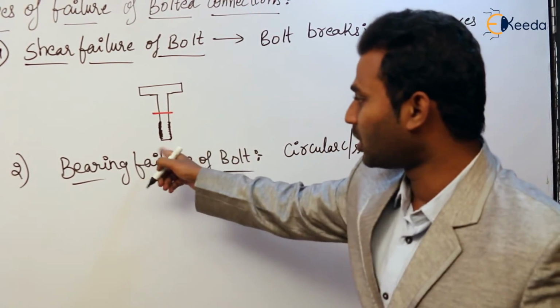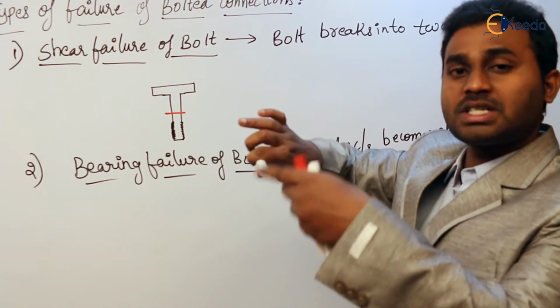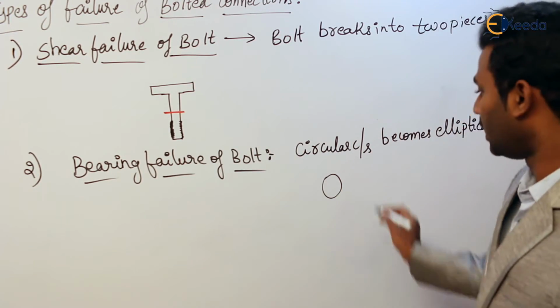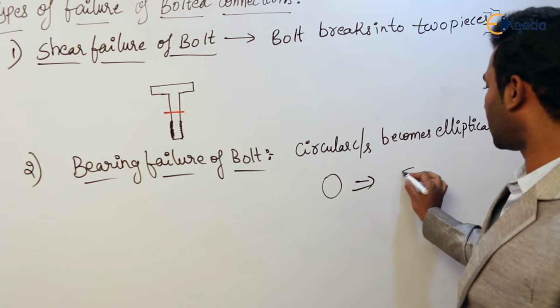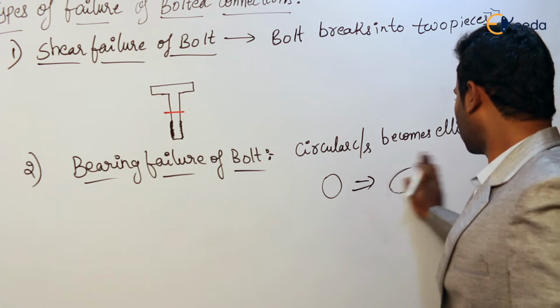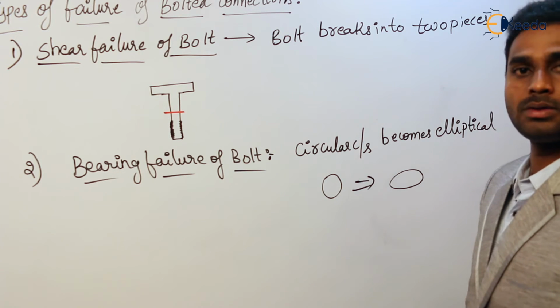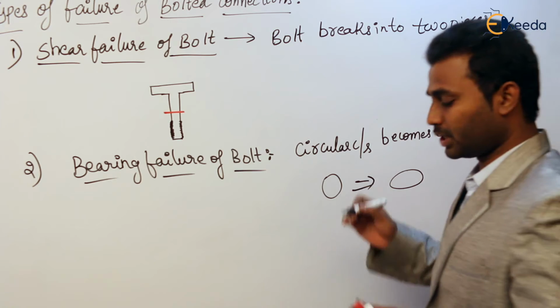It means the bolt cross section is like this, circular. It starts becoming elliptical. So I am going to show the cross section. So this is the circular cross section. Upon bearing failure, it converts to elliptical like this. So that is a bearing failure. Clear? So take it down.